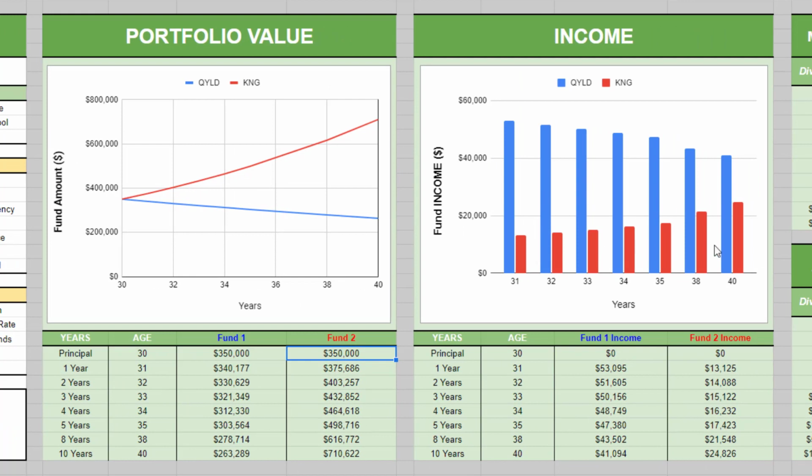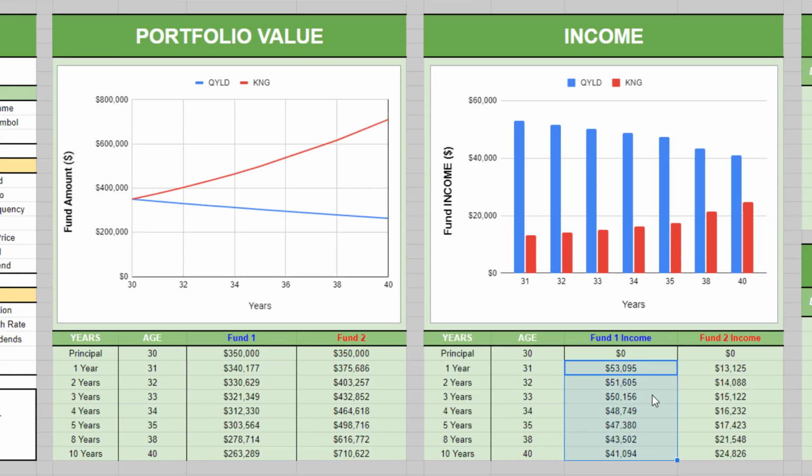And this is the income that we would be receiving. We would be pulling it out of our funds. So even though you are pulling your money out of your KNG fund, you would still have an increasing year-over-year dividend growth rate. With QYLD pulling out these dividends, you would have a decreasing year-over-year dividend payout.